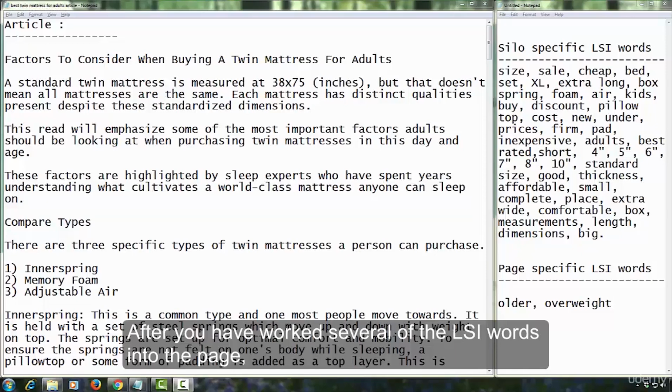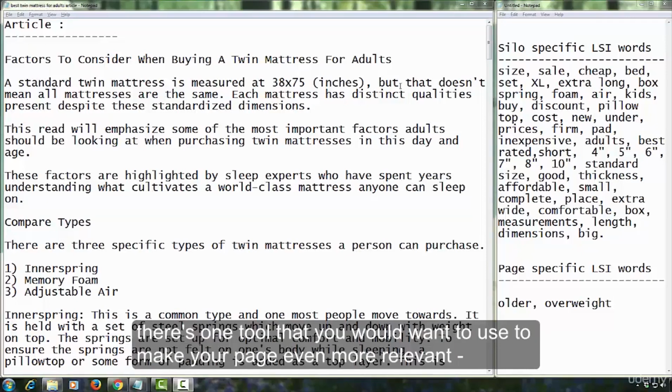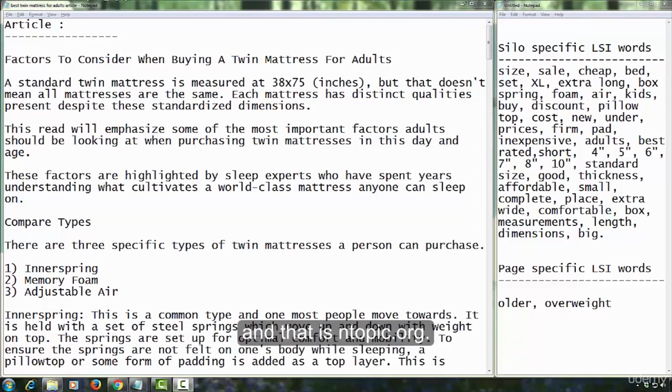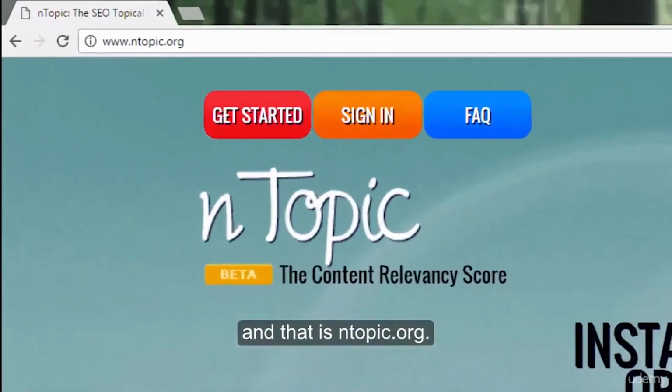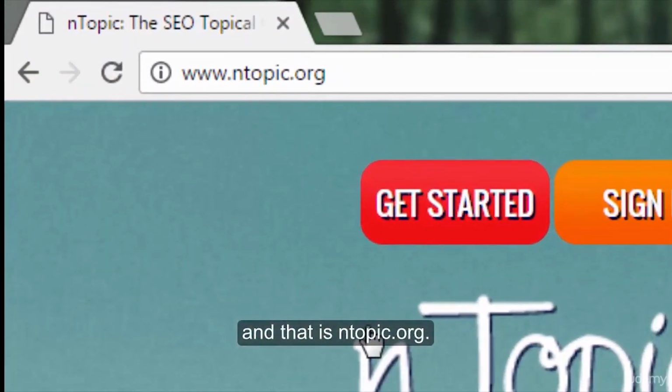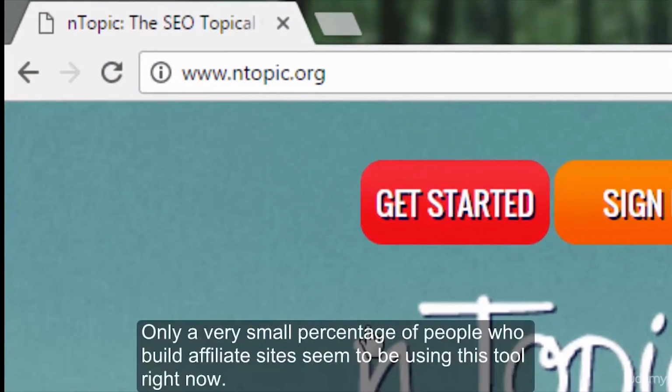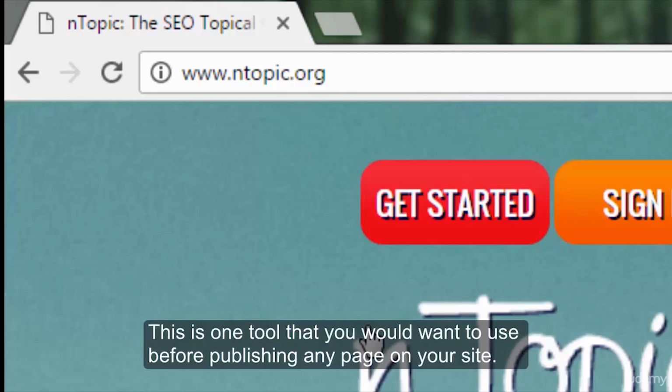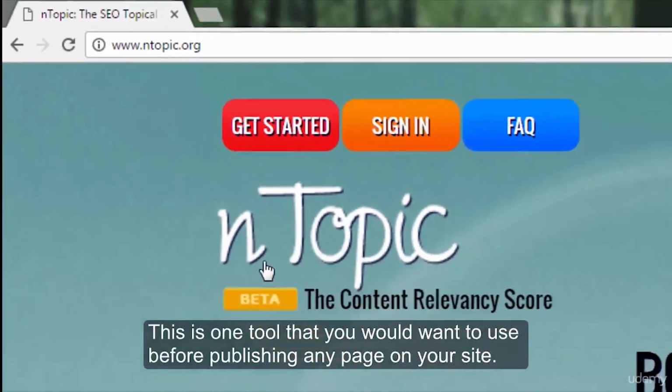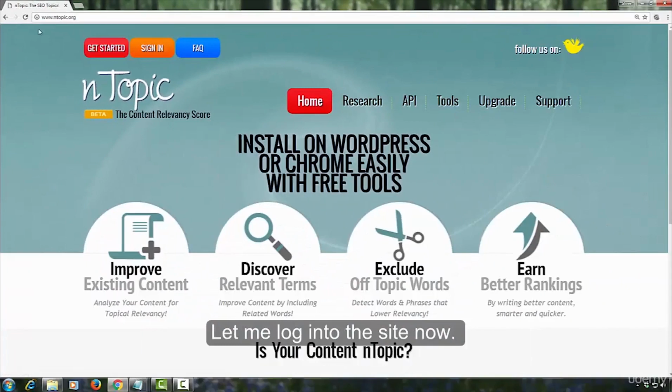After you have worked several of the LSI words into the page, there's one tool you would want to use to make your page even more relevant, and that is ntopic.org. Only a very small percentage of people who build affiliate sites seem to be using this tool right now. This is one tool you would want to use before publishing any page on your site. Let me log into the site now.